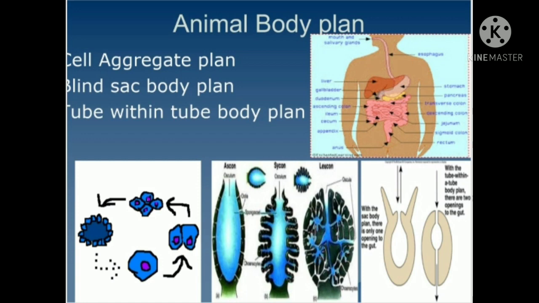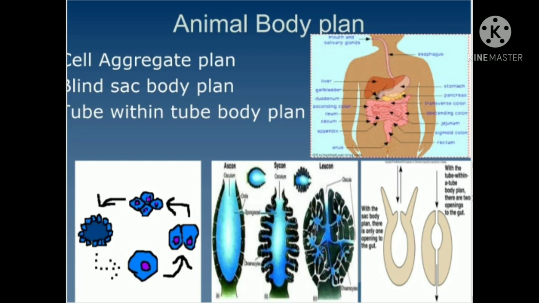Now moving on, the next body plan is blind sac body plan. It is shown by little complex animals. There is a digestive cavity with a single opening, which acts as a mouth as well as anus also.